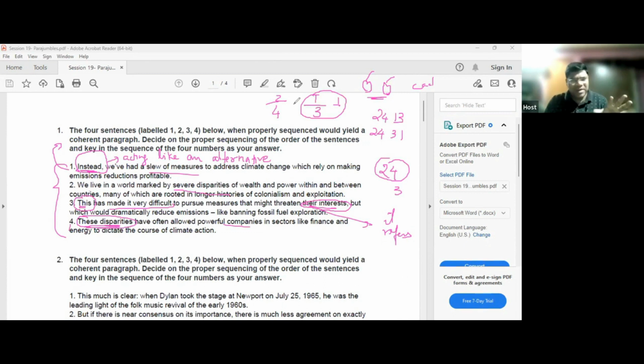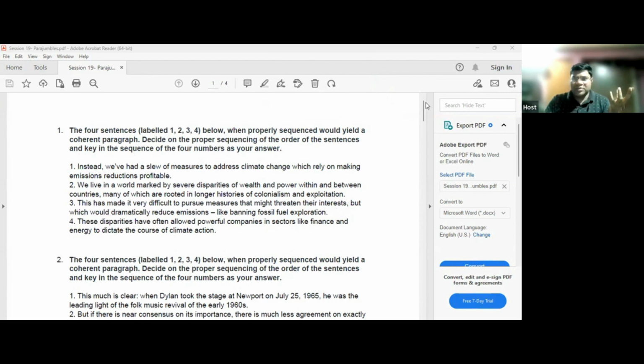CAT, like even IPMAT also, you'll find that they have a similar pattern. They will give you around 4 to 5 questions and around 2 questions which are easy. So immediately identify the easy question, attack that question, finish it very quickly. Low hanging fruit, usko hum kehte hain. ठीक है? Let's go and take the next question.